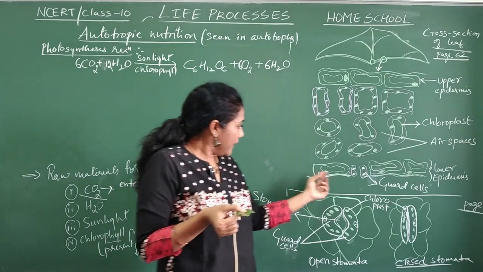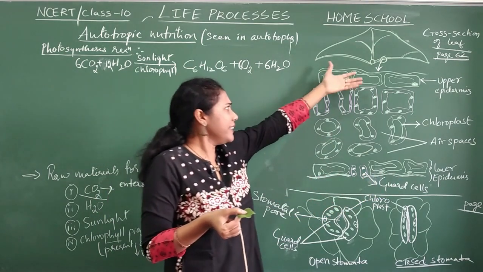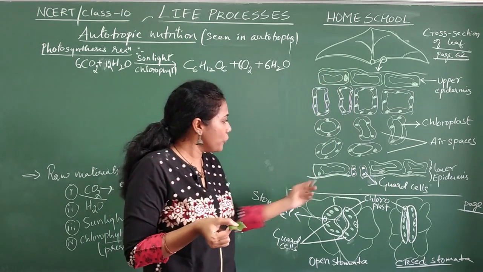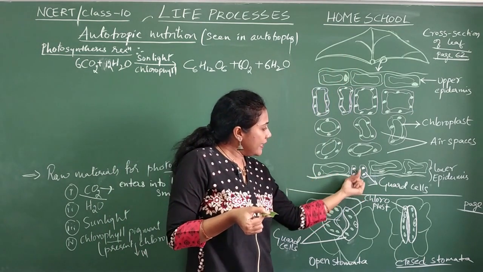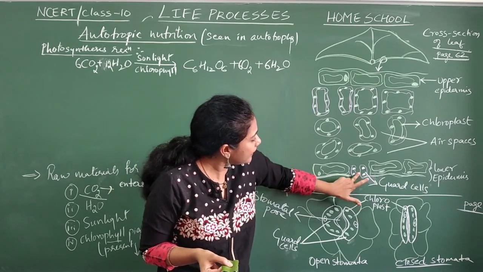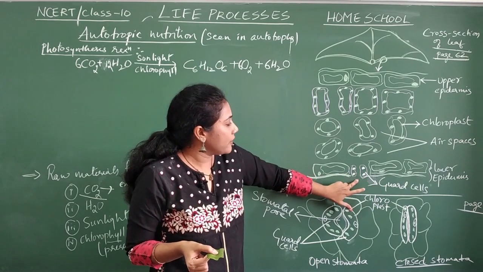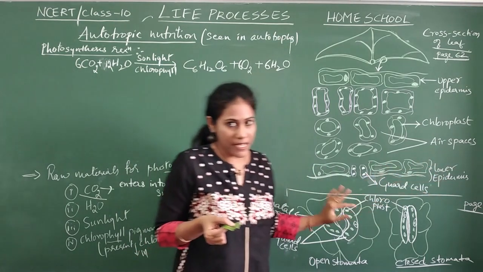And you see the lower epidermis, or it can be observed in the upper epidermis also, there are certain gaps. You see here, there is a gap. I didn't continuously draw the lower epidermis, I gave a gap here. Like that you will find many gaps actually.